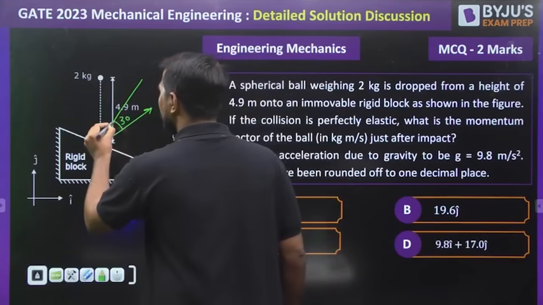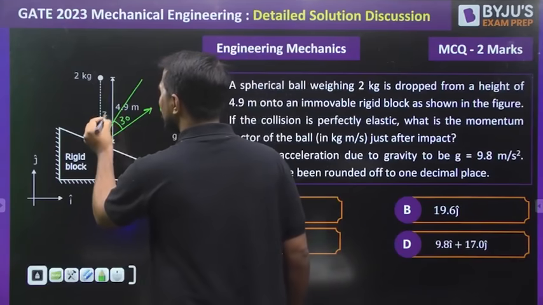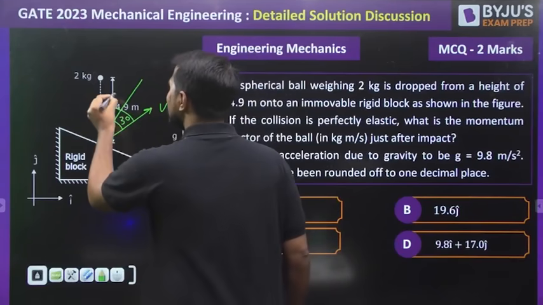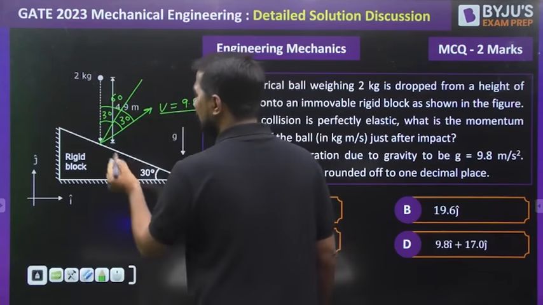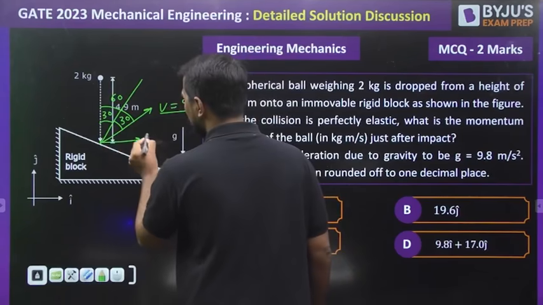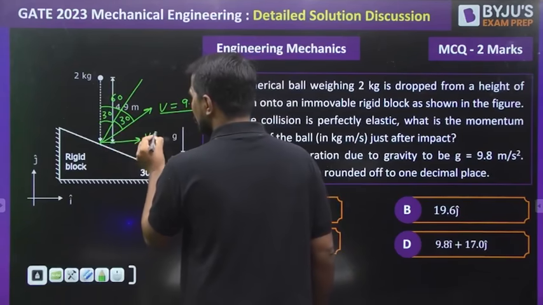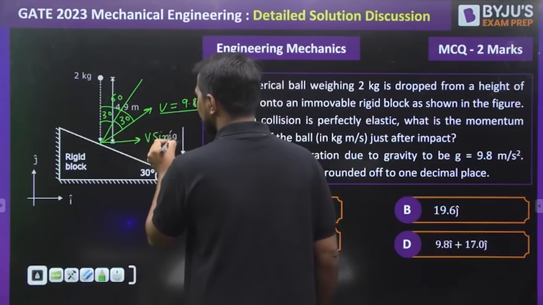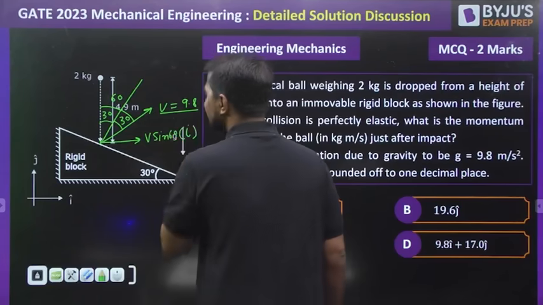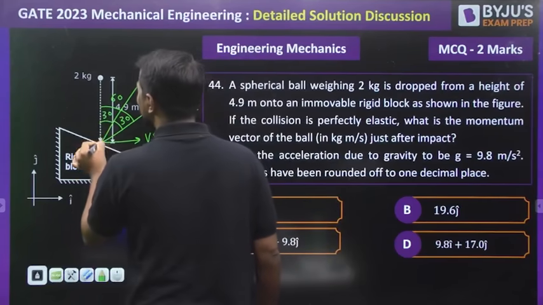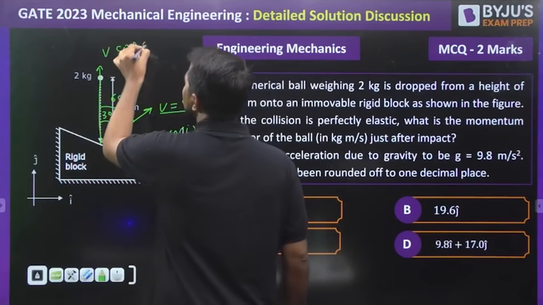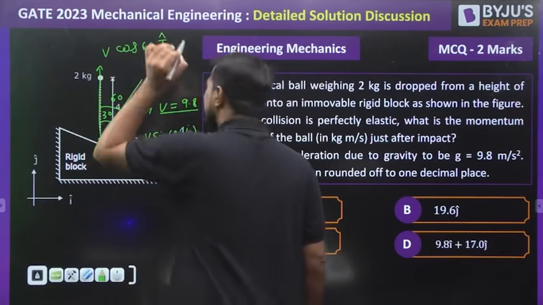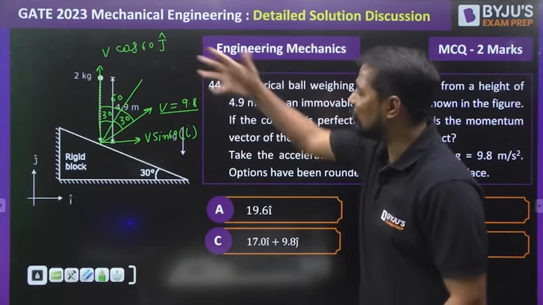This angle is also 30 degrees, already given to us. So what is this total angle? 60 degrees. So can I have two components of this velocity? One is V sin 60, that is acting in the I direction. Second is, my dear, V cos 60, that is acting in the plus J direction. So this is the velocity component.